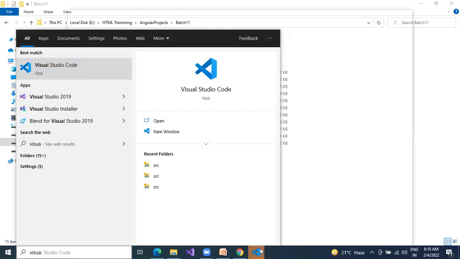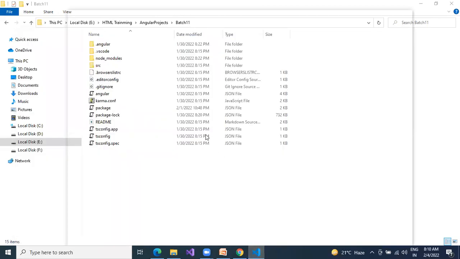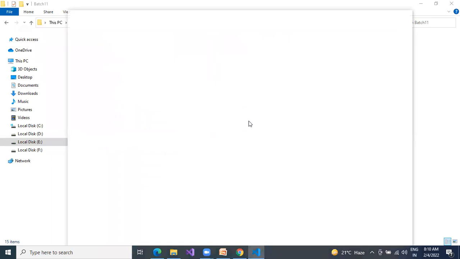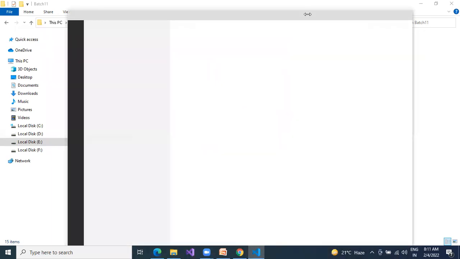In Visual Studio also, if somebody has the habit of typing in the terminal, you can type there also.